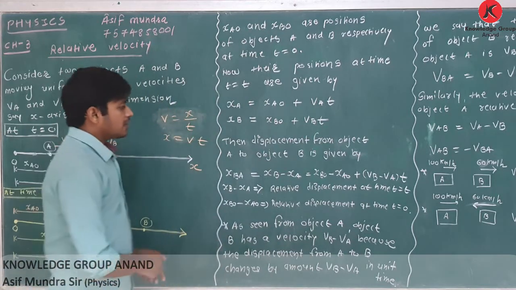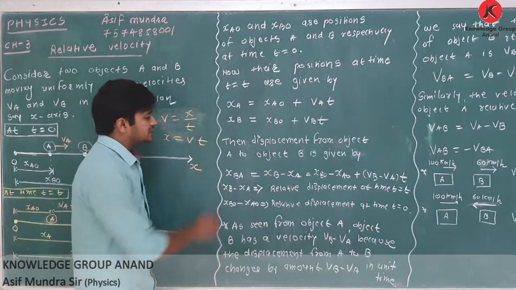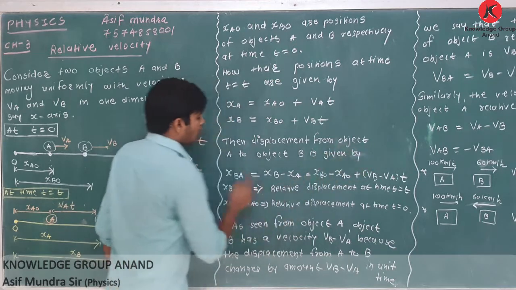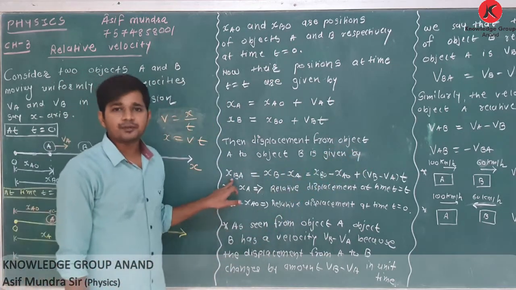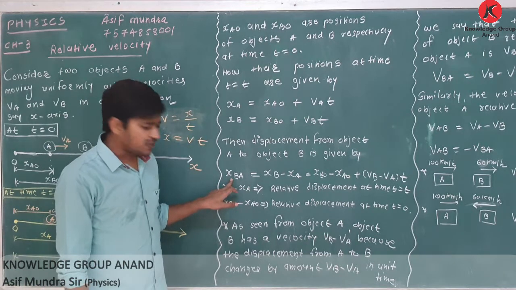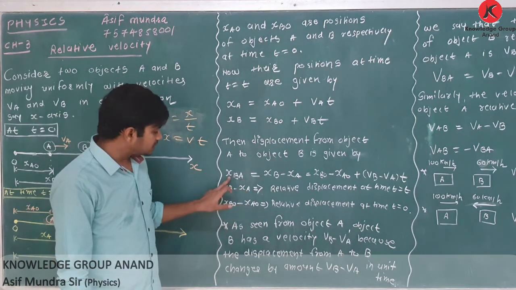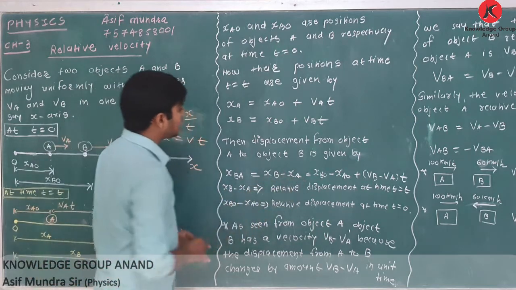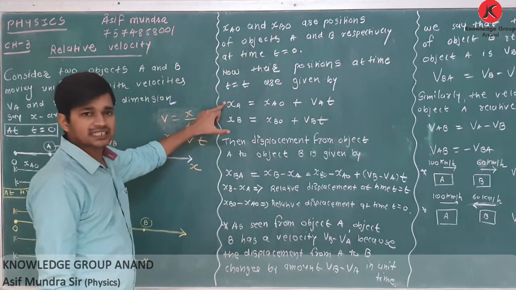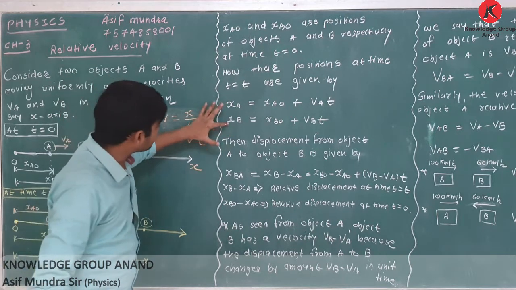Now if we take the difference, the displacement from object A to object B is given by XBA, the displacement of B with respect to A. So XB minus XA. See how to take the minus.